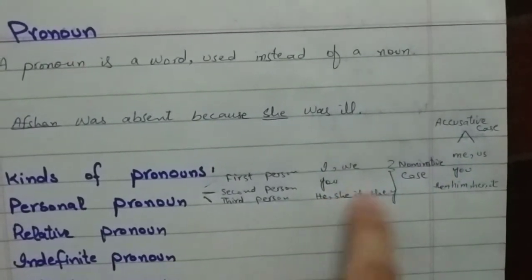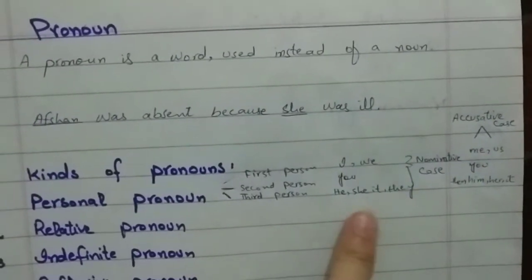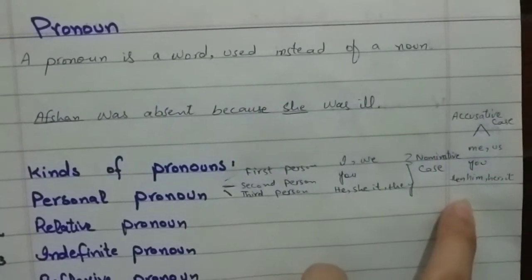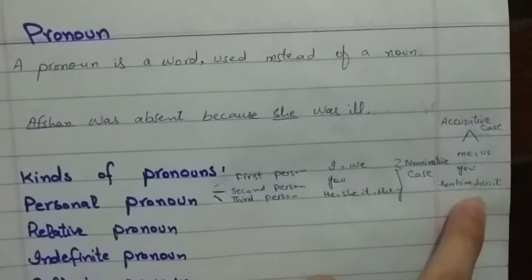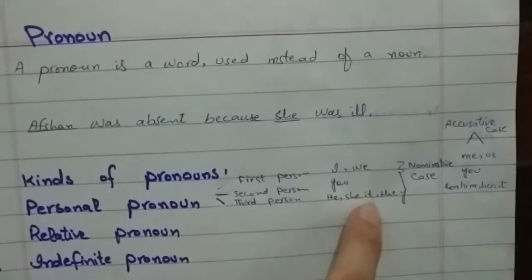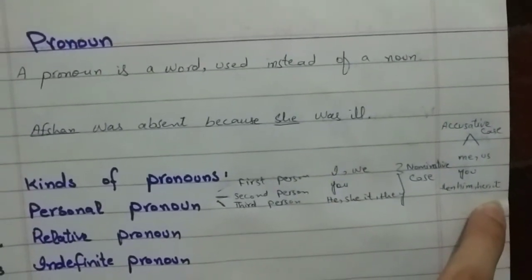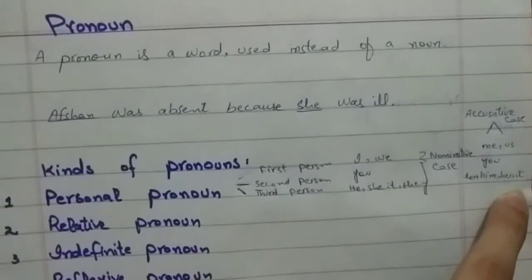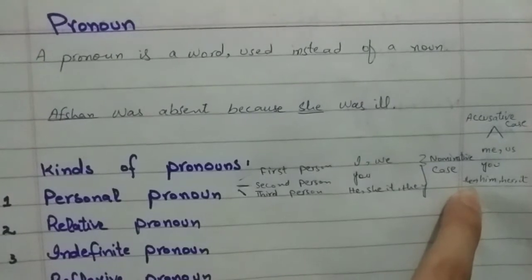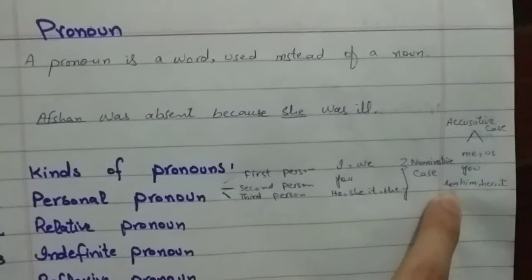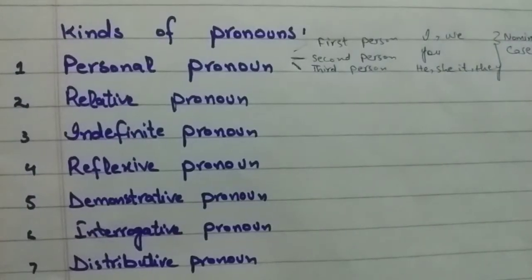You is the subject and you is also going to be the object. He is the subject, him is the object; she is the subject and her is the object. It is the subject and it is also going to be the object. That depends on the context of the sentence. Then we have they, and them is the object, and this is also called the accusative case.